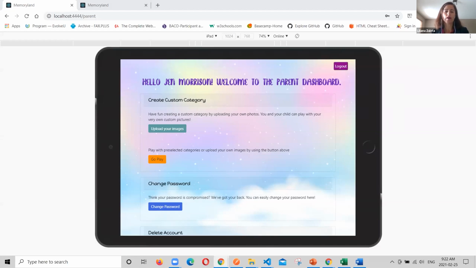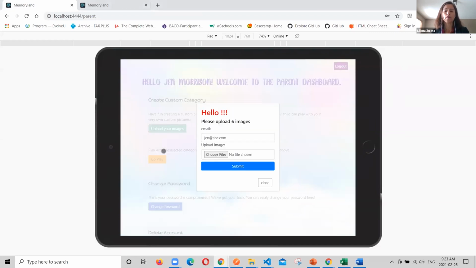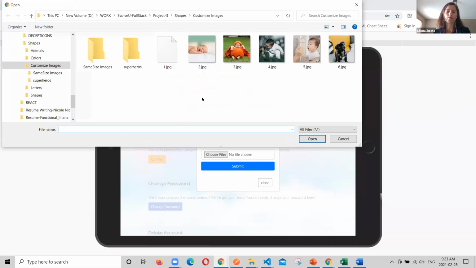So this is thinking that parents can have bigger images in size, and that would be a problem for MongoDB if they are bigger than 16 megabytes. So we wanted to prevent users from uploading images that were very large in size. So this functionality helps counter that.